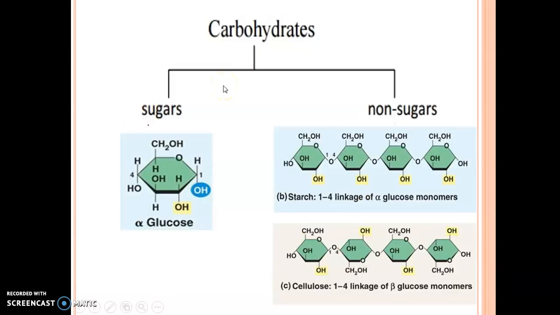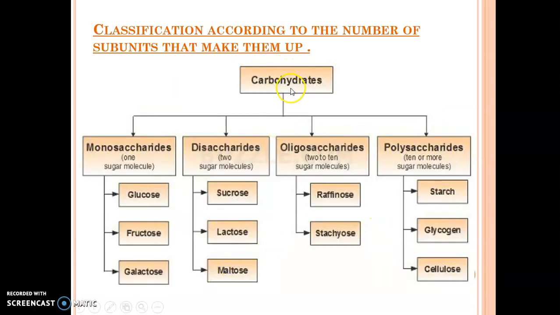Basically, the carbohydrates can be sugars or they can be non-sugars. So what does that mean? Sugar is technically a generic name for sweet tasting soluble carbohydrates. So basically these sugars can be monosaccharides or disaccharides or maybe oligosaccharides, but non-sugars include polysaccharides. So we will do the examples later in next videos when we do the structure of non-sugars such as polysaccharides, such as starch, cellulose, and we will study why they are known as non-sugars, but they are carbohydrates but they are non-sugars.